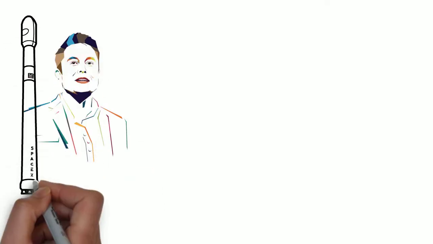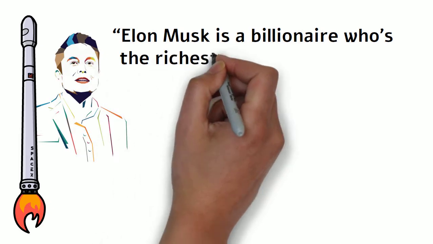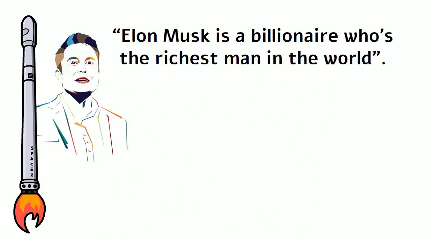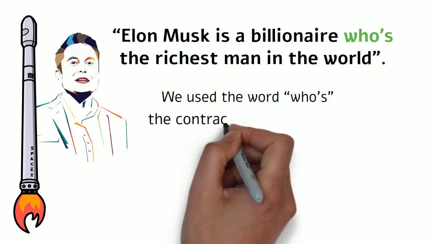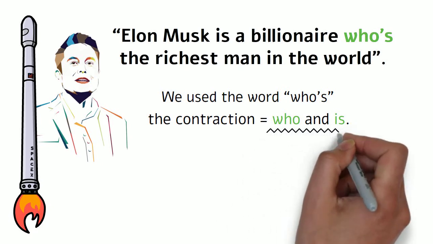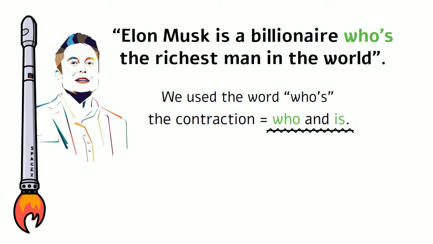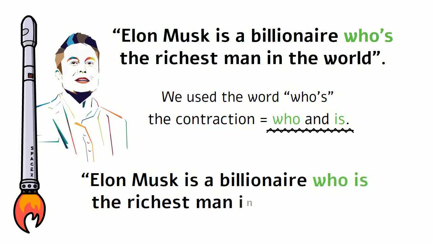Let's now look at these examples. Elon Musk is a billionaire who's the richest man in the world. Here we use the word who's as the contraction of who and is. It means that we could also say, Elon Musk is a billionaire who is the richest man in the world.